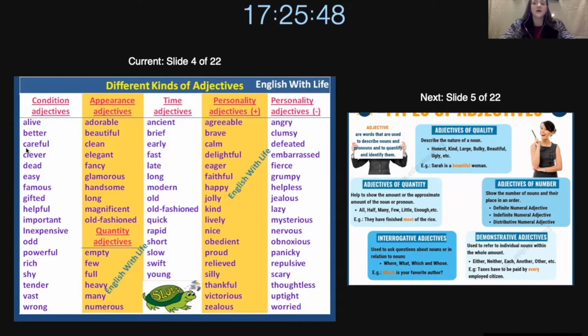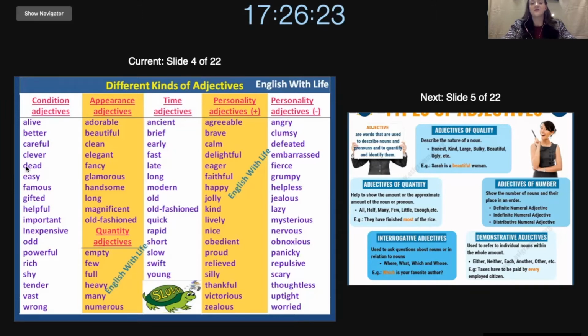So if I say, I am carefully walking, it means that I am very slowly moving along. I am not doing it in a fast way. Careful. Then we have clever. Clever refers to how you think, how you act, and what you do. So let's say my friend is clever because she always gets an A plus in school. That would be clever.